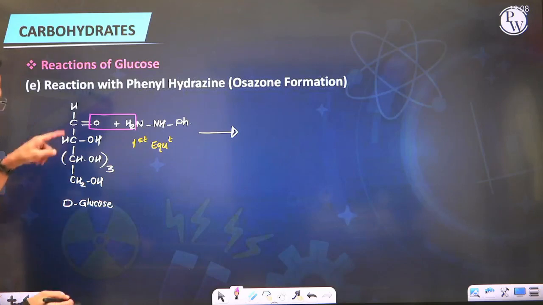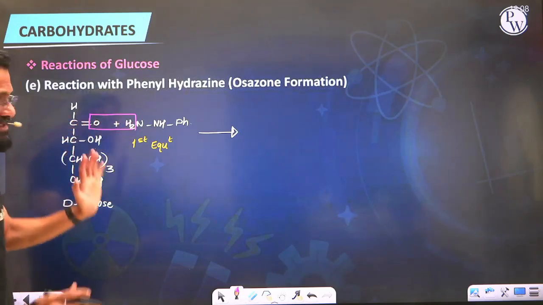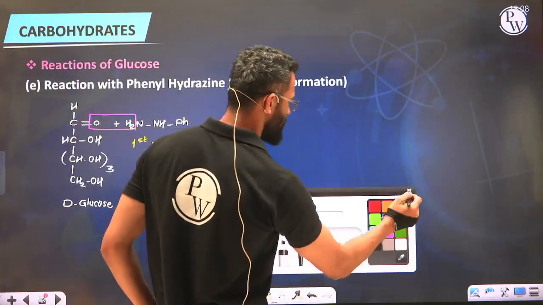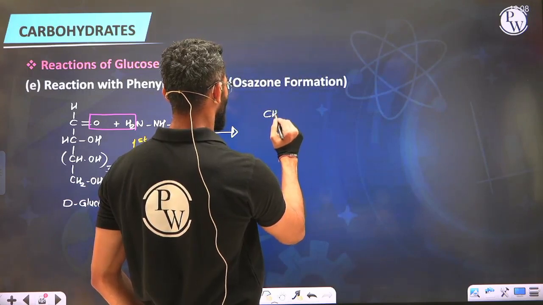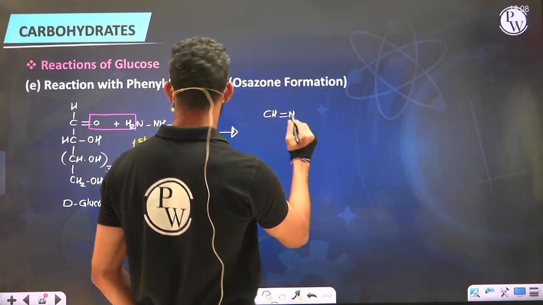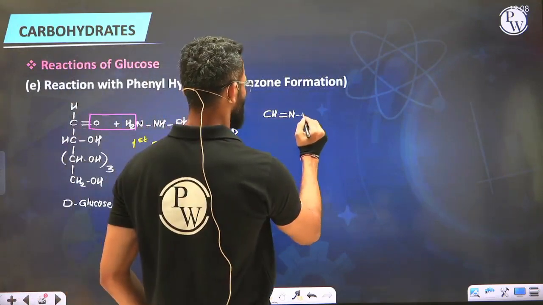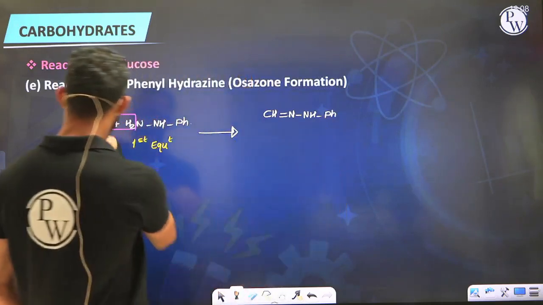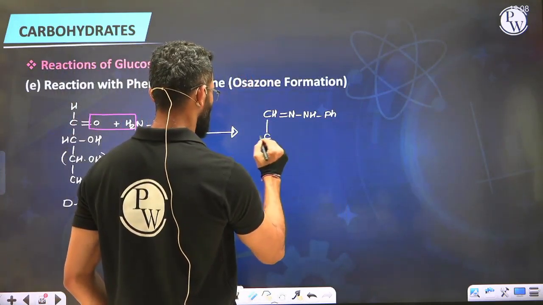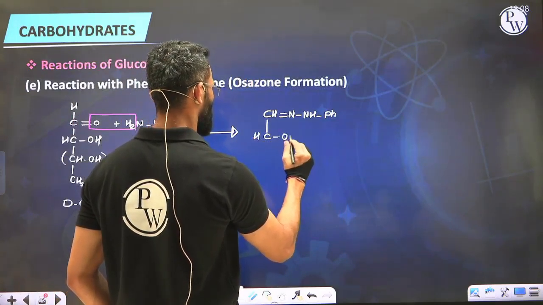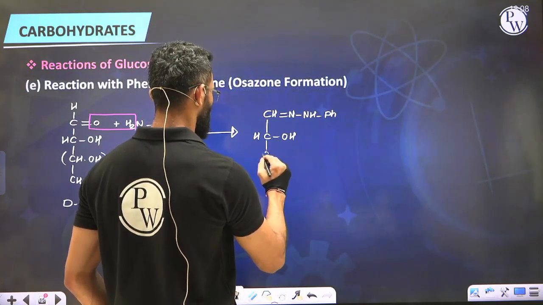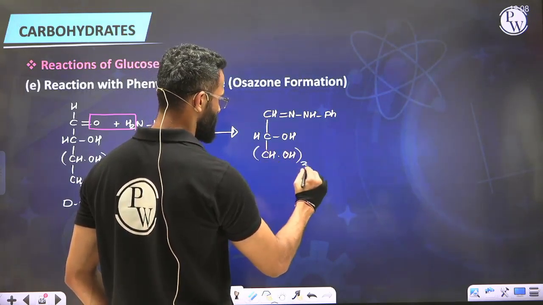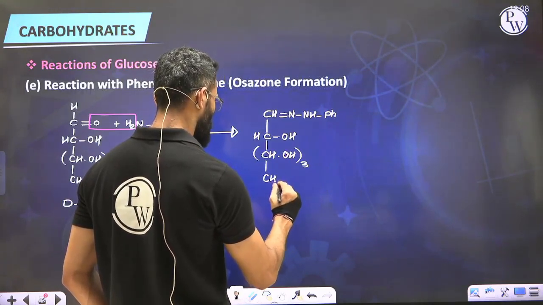H2O when eliminated, carbon will now be doubly bonded to nitrogen. This is the way to remember, not the precise mechanism. So if you remove water from here, we will be getting CH double bond N NHPh, followed by rest of the group as it is. That is CHOH and CHOH 4 times, 3 times here, followed by CH2OH.